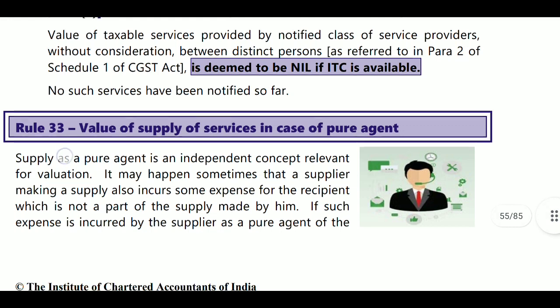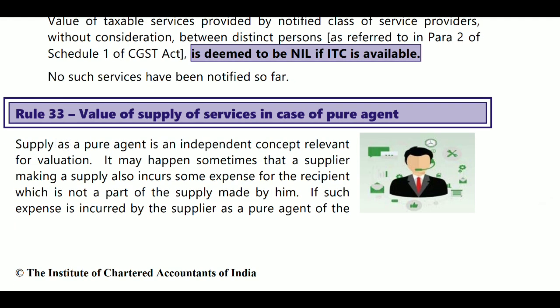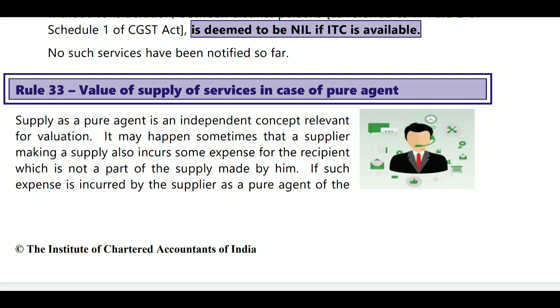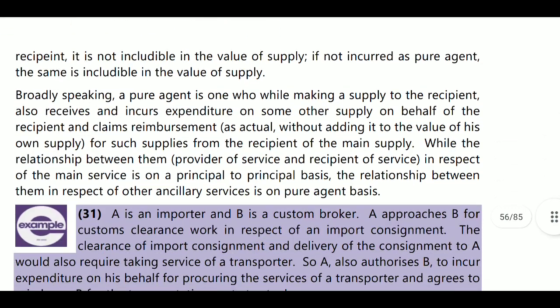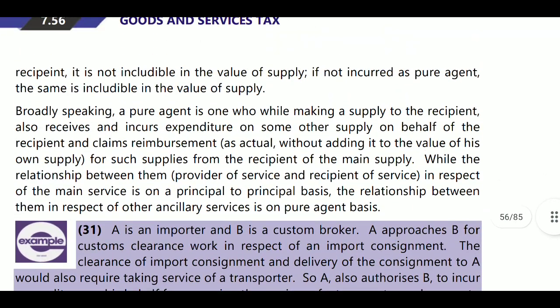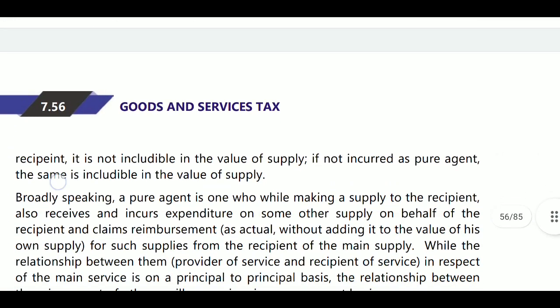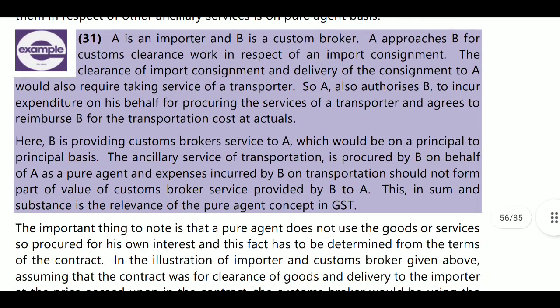Next, Rule 33. What is Rule 33? It is the value of supply in case of pure agent. This deals with Rule 33, pure agent, when there is a pure agent person. Pure agent is an independent concept. For example, we will see one example to get the concept.